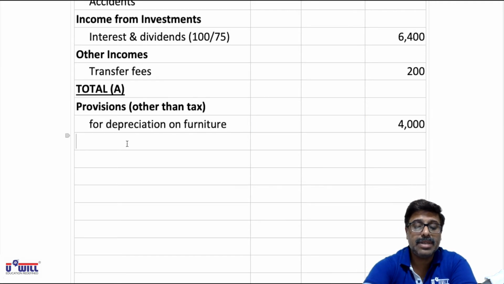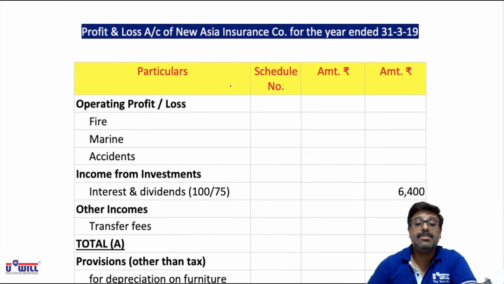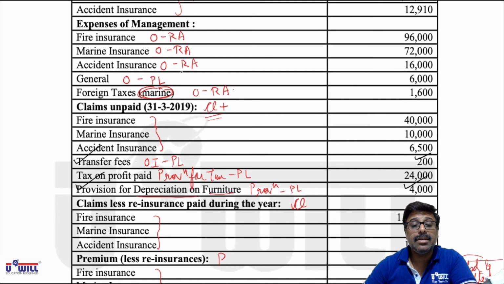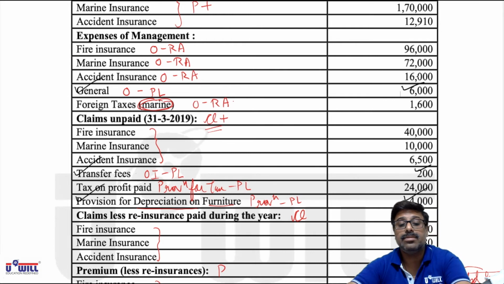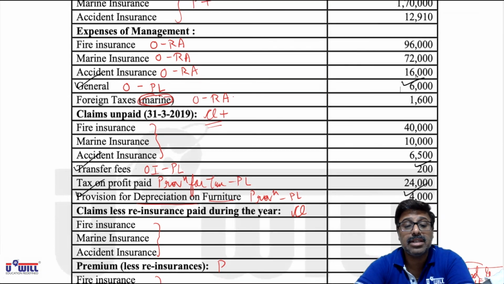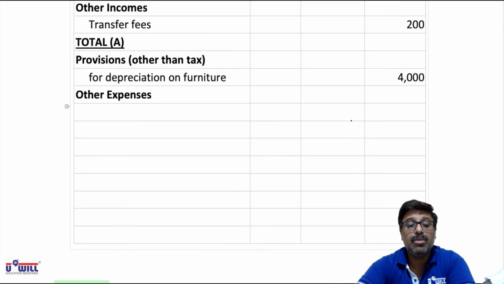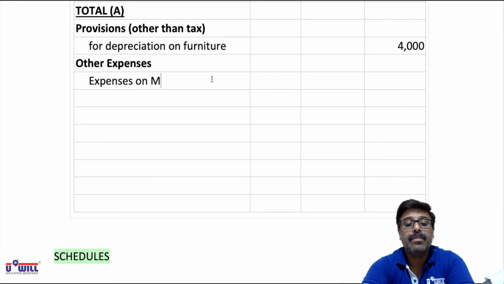Then we have other expenses, items marked as O P&L account. Which item has been marked? This expenses on management general, 6000. No other item is marked as O P&L account, so that will come over here. Expenses on management general, 6000. Only one item, so again we directly take it in the outer column.